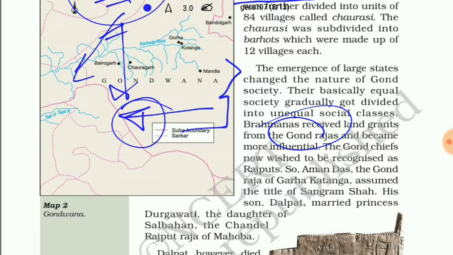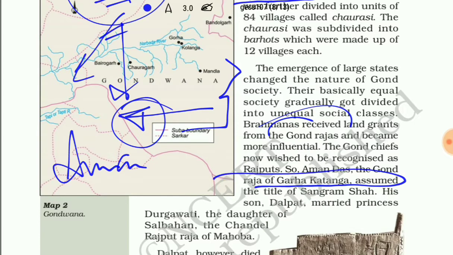One of them, Amandas, the Gond Raja of Garha Katanga, which was said to be the group of 70,000 villages, assumed the title of Sangram Shah. This has historic significance.